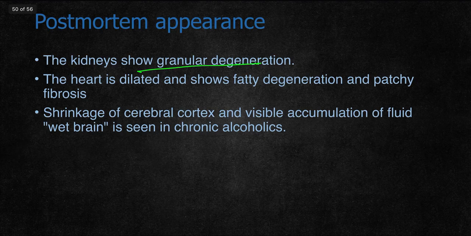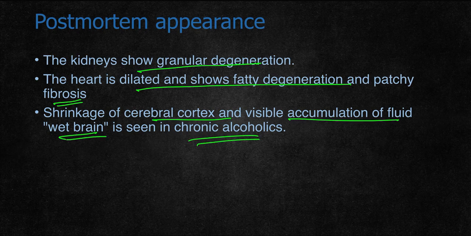The kidneys show granular degeneration. The heart is dilated and shows fatty degeneration and patchy fibrosis. There is typical shrinkage of the cerebral cortex and visual accumulation of fluid, which causes wet brain, which is seen in chronic alcoholics.